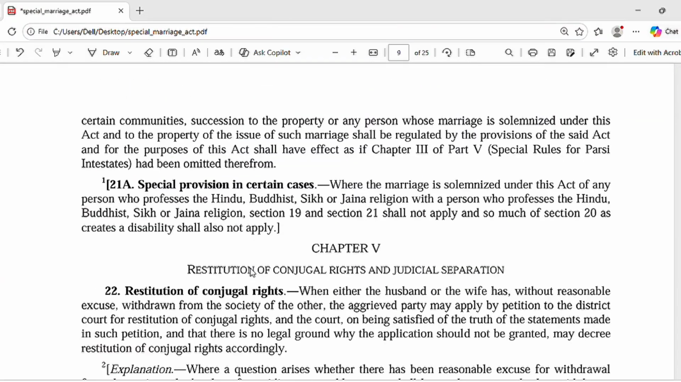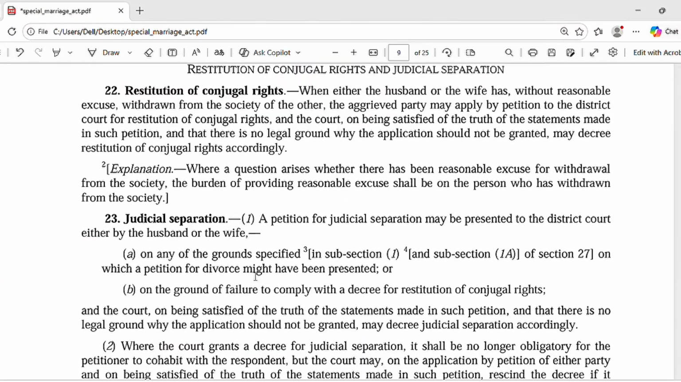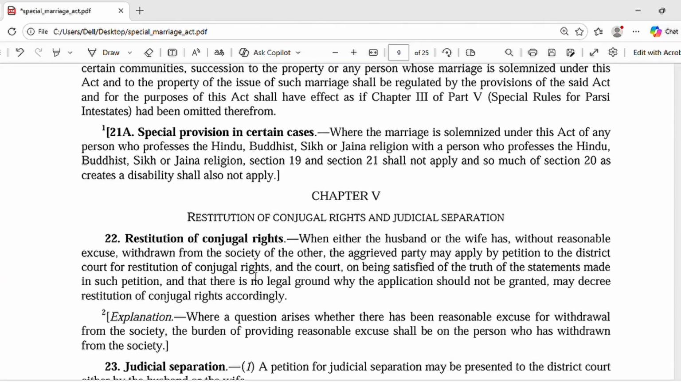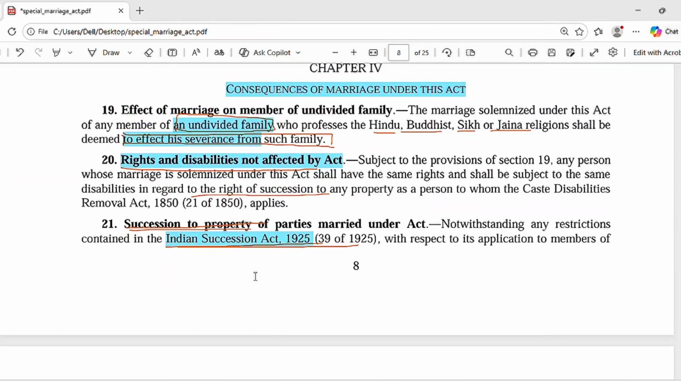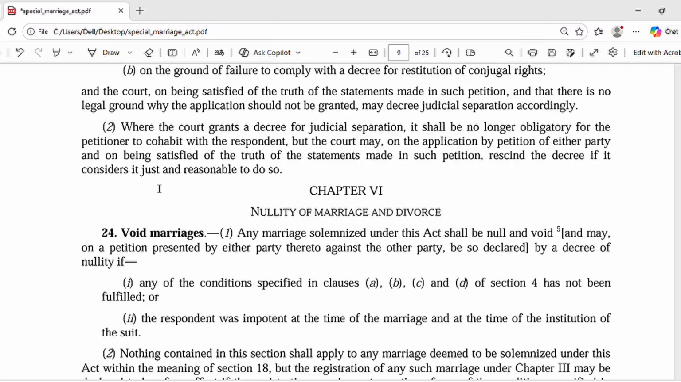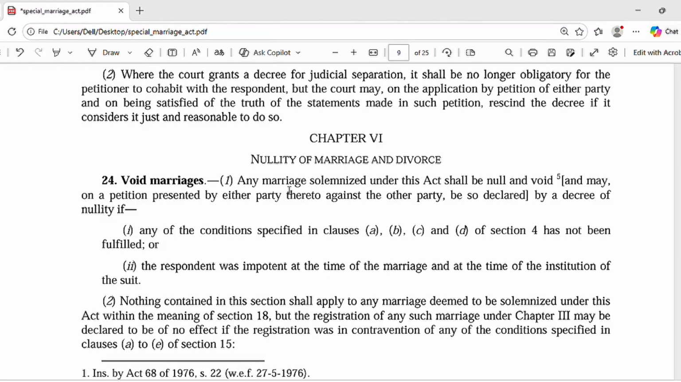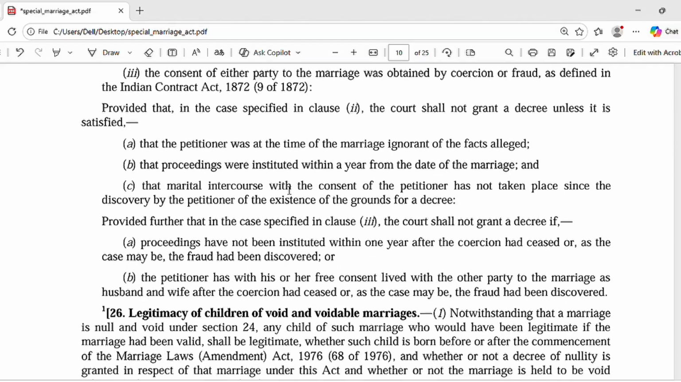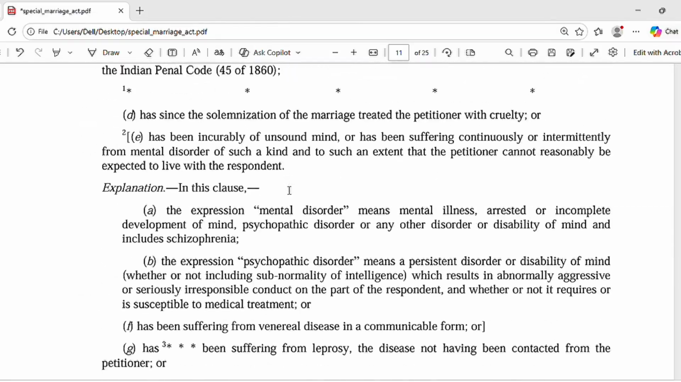Thereafter, chapter 5, you have the same things from the Hindu Marriage Act. Chapter 6, void marriage, voidable marriage, they're actually the same conditions and the same points. We shall go to the last chapter, which is of miscellaneous. Let's go to the miscellaneous.